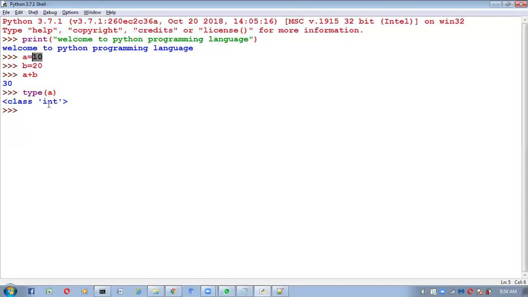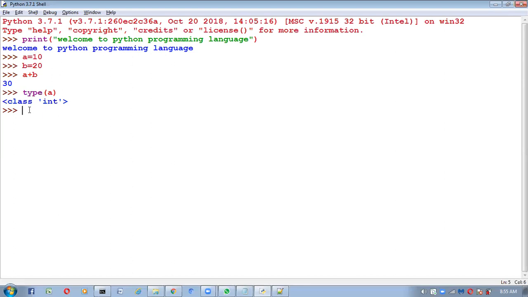You may ask a question, sir, I'm coming from a Java background, and in Java I'm already habituated to declare variables with the type. While declaring variables, the type also I took. So if I apply the same thing here, what will happen? What's wrong? Nothing is wrong, right? Here you are not specifying, but I am explicitly specifying that this A is the integer type. What's wrong with that?